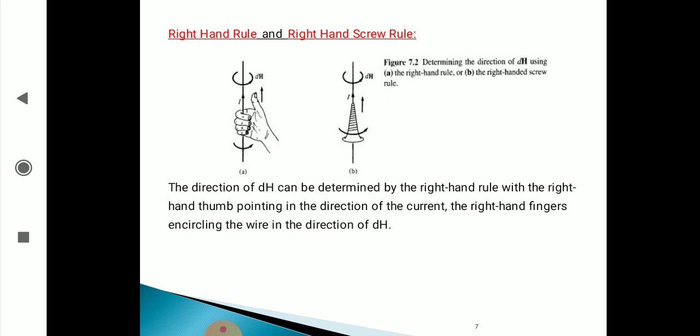Here the screw advances upwards, that is the current direction. The screw moves, and the movement of the screw is the current direction of the dH.